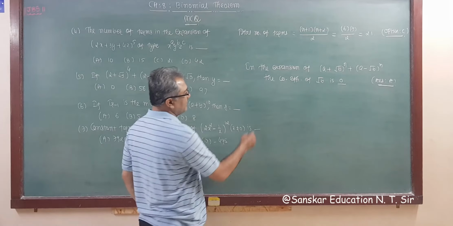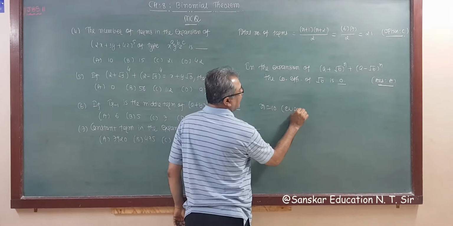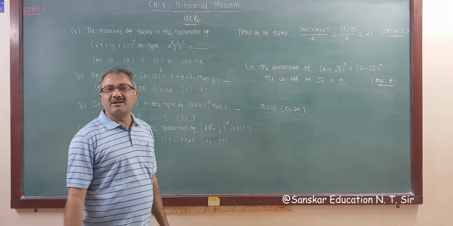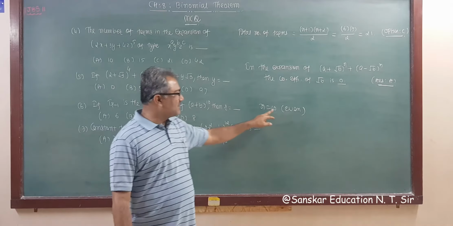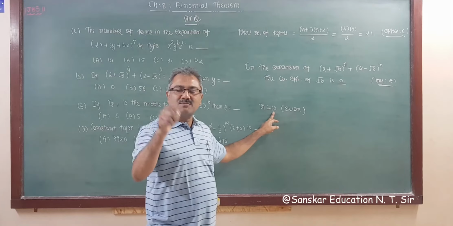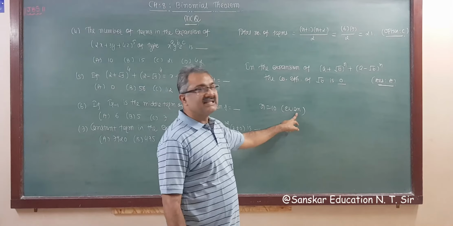So what is n here? So n is equal to 10. That is an even number. If n is an even number, then the middle term is the n by 2 plus 1 term. And if n is odd, then n plus 1 by 2 and n plus 3 by 2 are the 2 middle terms, right? But this is given even.